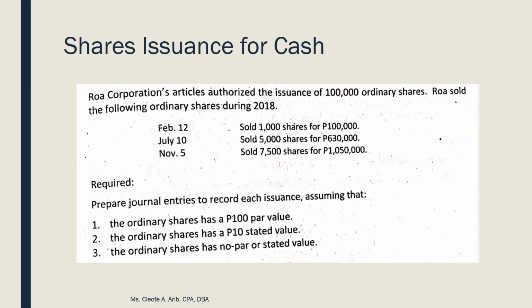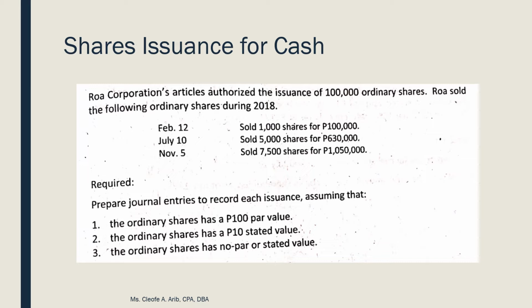So let's have an illustrative problem. Roa Corporation's articles authorize the issuance of 100,000 ordinary shares. Roa sold the following ordinary shares during 2018. If you are asked how many shares are authorized, the answer is 100,000 shares. And then what is being required from us? Prepare the appropriate journal entries to record each issuance, assuming different scenarios.